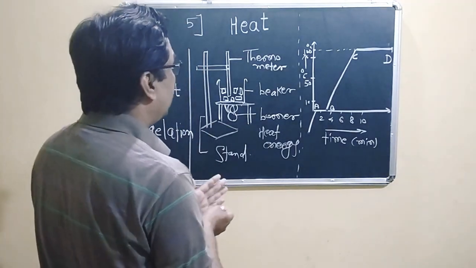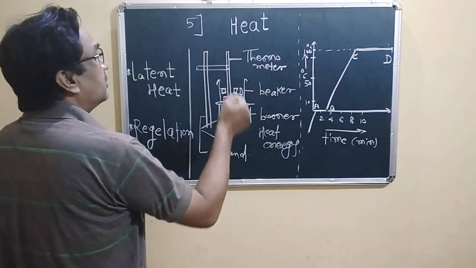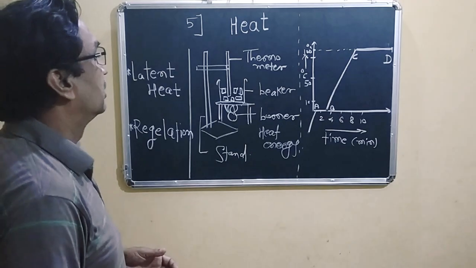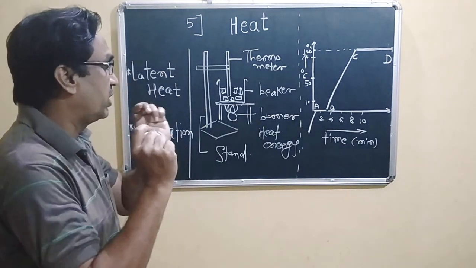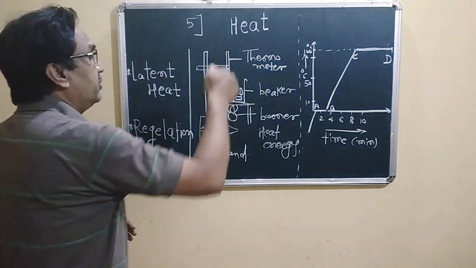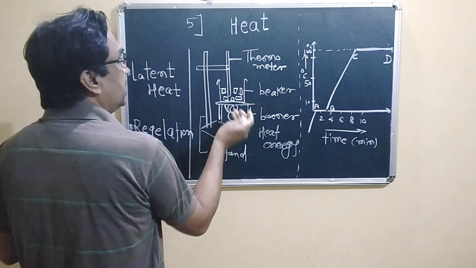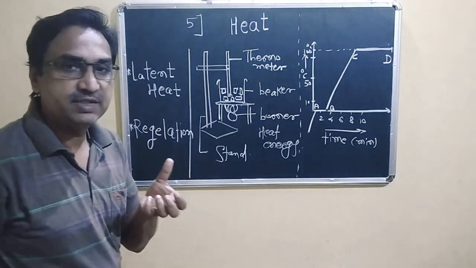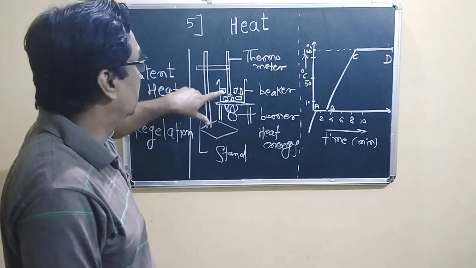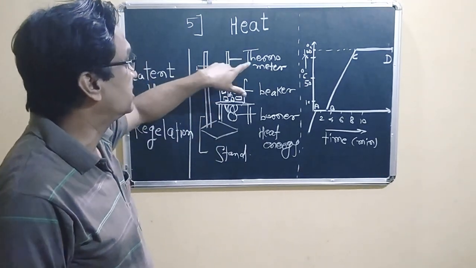In our experiment, as we already discussed, take a beaker and add small pieces of ice. We insert the bulb of the thermometer, so that when the ice gains heat and its temperature rises, we can easily see it in the thermometer.